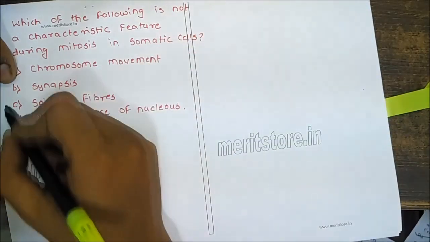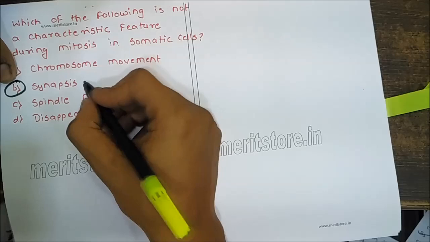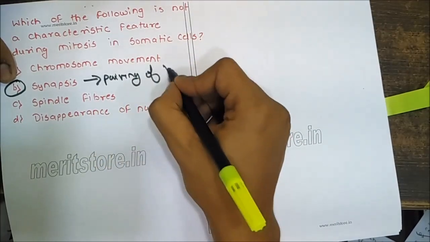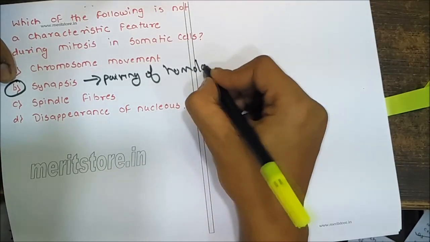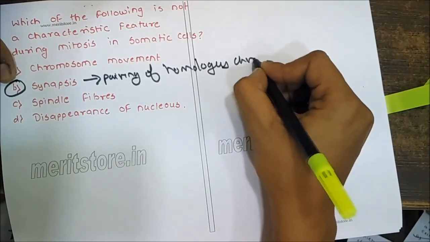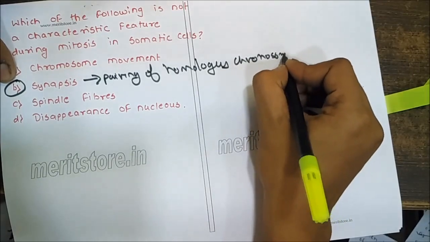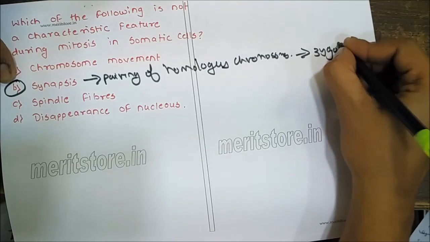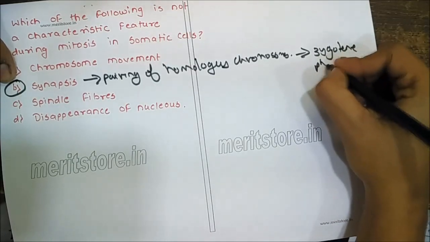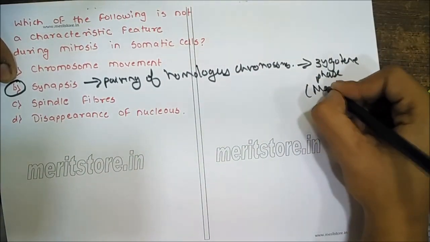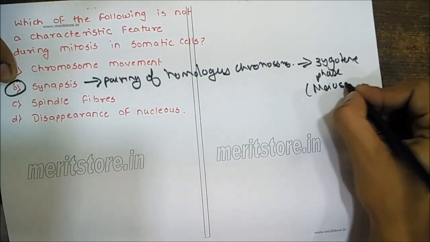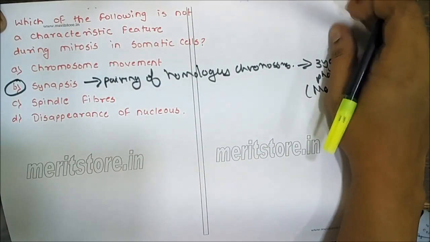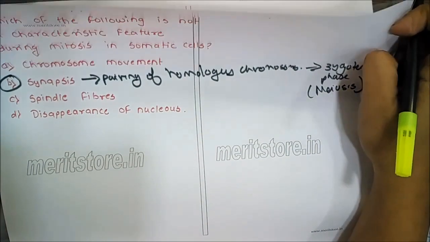Synapsis, what is synapsis? Synapsis is the pairing of homologous chromosomes, and this happens in meiosis during the zygotene phase. So synapsis is not a part of mitosis in somatic cells.